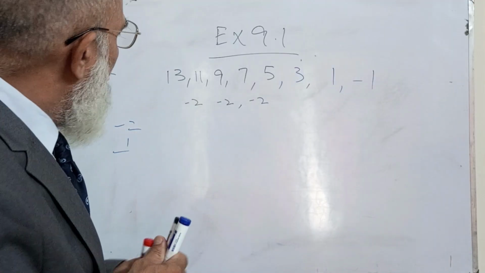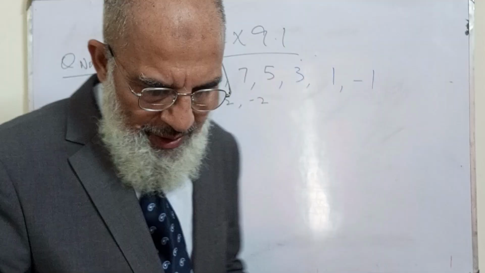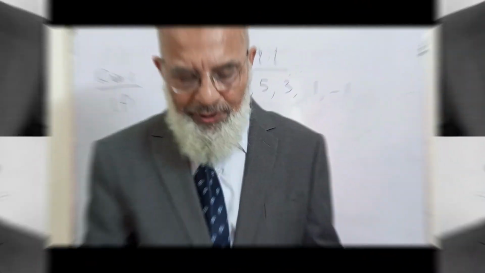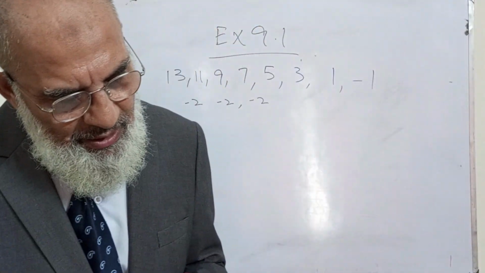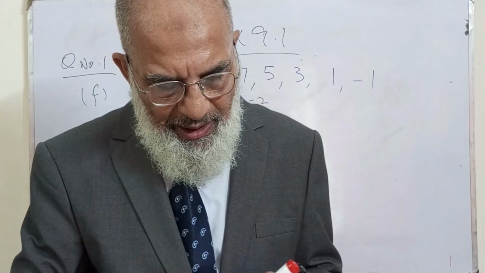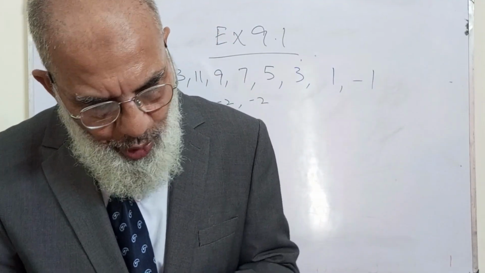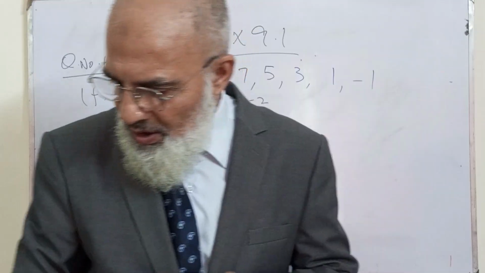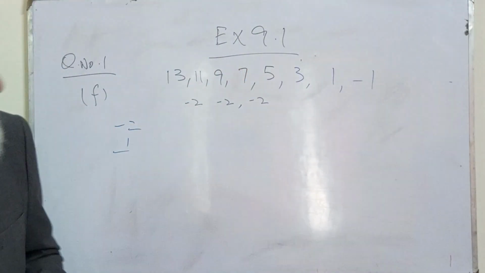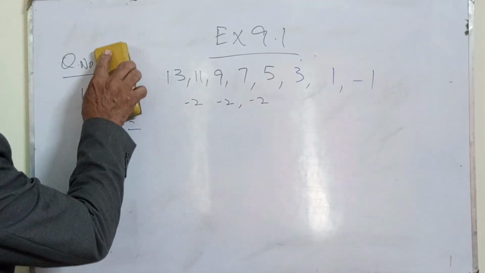Okay, now this is our question number 1, part F. So my dear students, you can complete this question number 1. Find the next 3 terms in each of the following sequences and explain the rule you have used in each case.